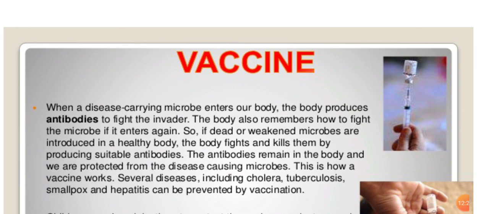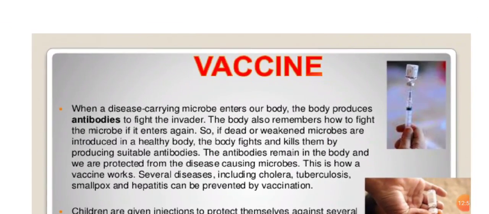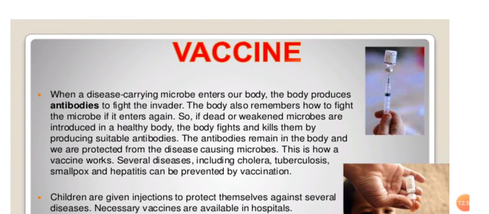Second one is the vaccine. What is a vaccine, students? A vaccine is a kind of injection that we take beforehand, which creates antibodies in our body to fight against microorganisms. When disease-carrying microorganisms enter our body, the body produces antibodies to fight the invader, meaning the microorganisms or enemies. The body also remembers how to fight the microbes if they enter again.